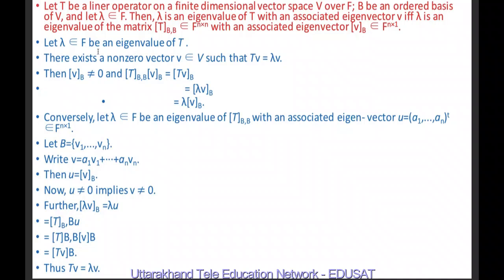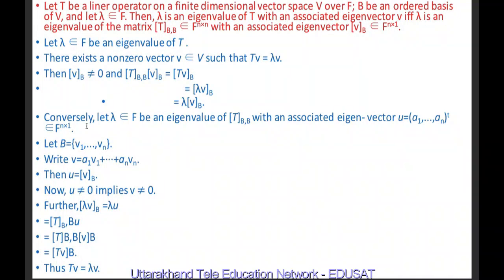Let lambda belonging to F be an eigenvalue of T. It means there exists a non-zero vector v belonging to V such that Tv is equal to lambda v. Then v_B is not equal to 0 and T_BB v_B is equal to [Tv]_B. And this Tv is equal to lambda v, and because lambda is a scalar and linear operators preserve scalar multiplication, we can write lambda v_B.